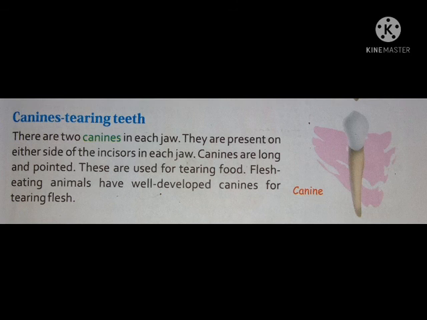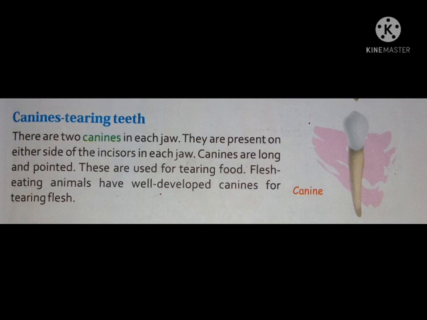Okay. Now see number 2, canines, tearing teeth. There are 2 canines in each jaw. They are present on either side of the incisors in each jaw. Each jaw means both upper and lower jaw.